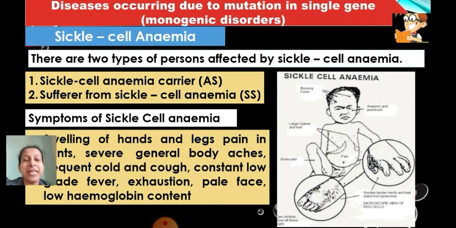Now let's see how it can get transmitted by crossing. You have learned about the dihybrid cross and monohybrid cross of Mendel. So let's see, by using a monohybrid cross, what can be the percentage of offspring who may have the risk of having this disease. Okay, so let's study that now.